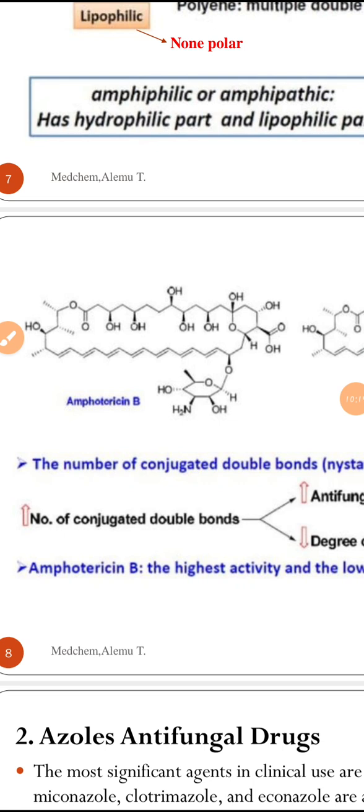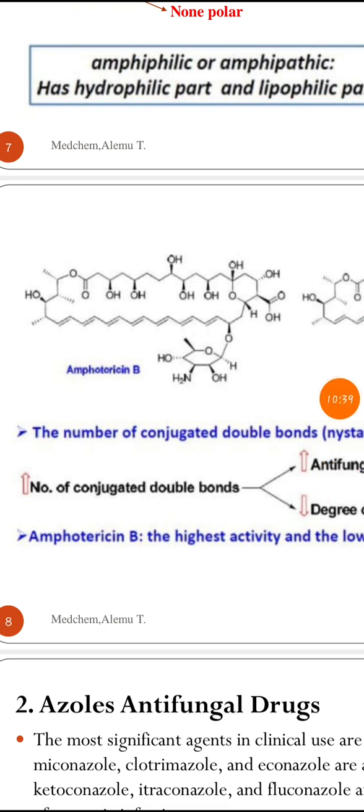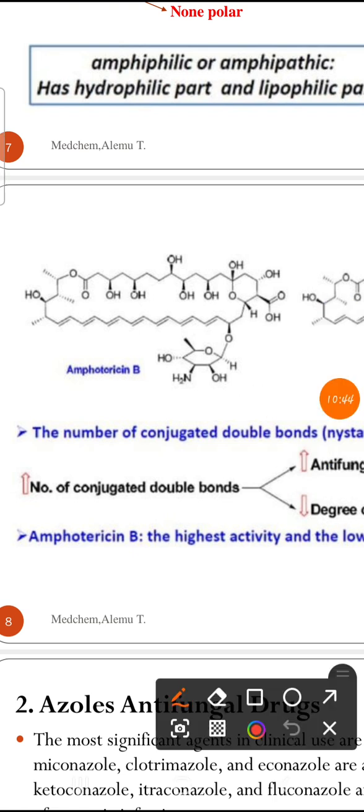Generally, in the structure of these polyene antifungals, increasing conjugation will always increase the potency. Activity will regularly increase. In the case of amphotericin B, there are about seven conjugated double bonds: 1, 2, 3, 4, 5, 6, 7. The conjugated double bonds are separated by a single bond.